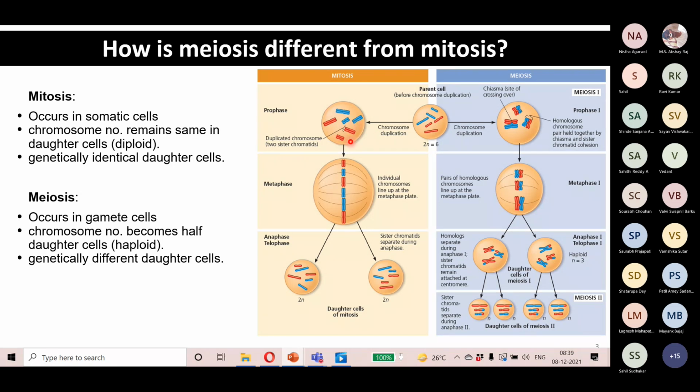So what happens in mitosis? We can see that there are four phases: prophase, metaphase, anaphase and telophase, followed by cell division. During prophase, what happens? Initially the DNA is present in the chromatin state. During prophase, the DNA condenses from the chromatin state into chromosomes. This is the shape of the chromosome shown here.